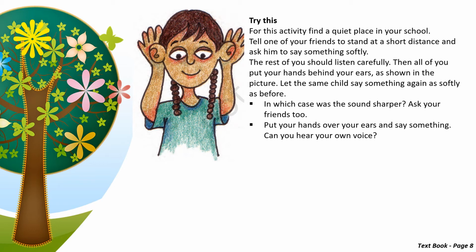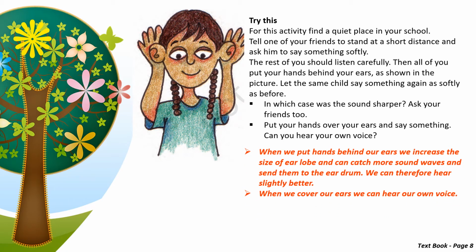Then we all put our hands behind our ears, as shown, and the same child says something again softly. After we have done this activity, we have to think, observe and answer these questions. In which case was the sound sharper? We have to ask our friends. And when we put a hand over our ears and say something, can we hear our own voice?